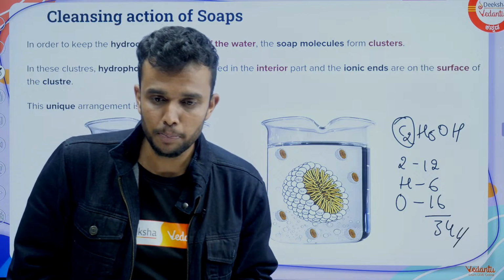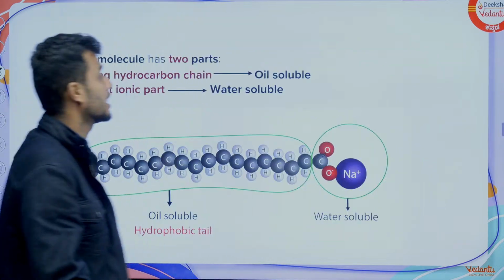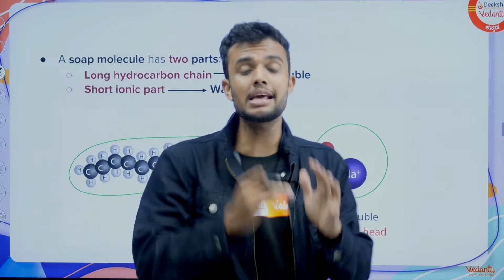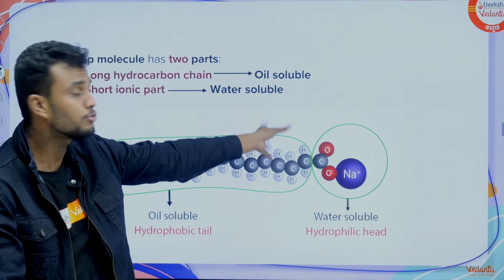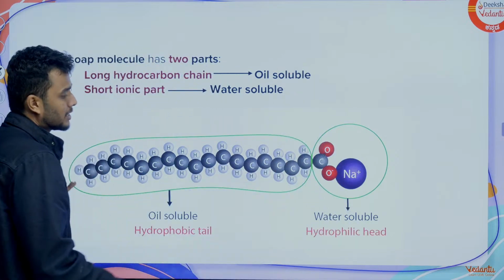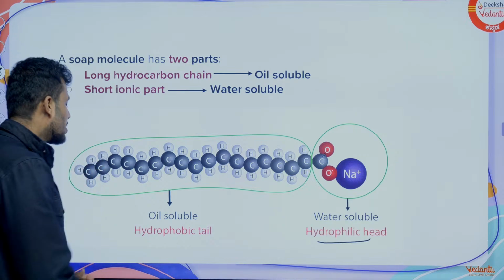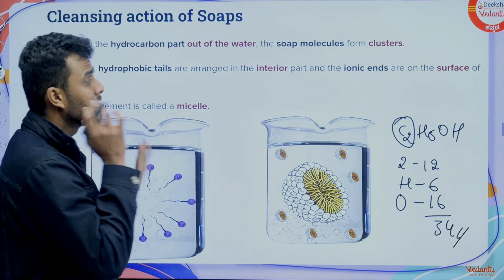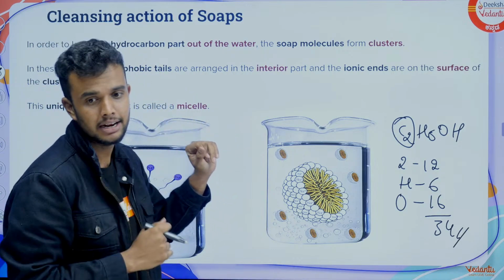It is very simple. Look here. What is soap? The soap reaction is saponification. Fat or oil is reacted in the presence of NaOH and heat to give a sodium salt. The soap molecule is divided into two parts. One is water soluble, called the hydrophilic head. The oil soluble part is called the hydrophobic tail. Is this clear? Then they get a unique arrangement in the form of a cluster. Tyndall effect, right? Cluster.